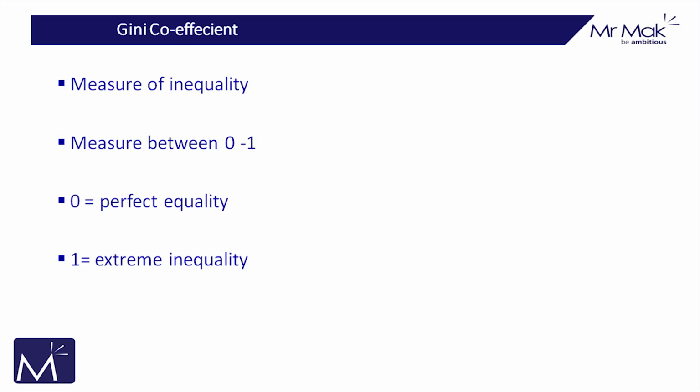If you've got a country where people earn very similar amounts and there isn't a massive gap between the very, very well off and the masses of the population, then you will have a lower Gini coefficient, and it might be something like 0.25 or whatever the case may be. Now, I like to express this Gini coefficient as a percentage.